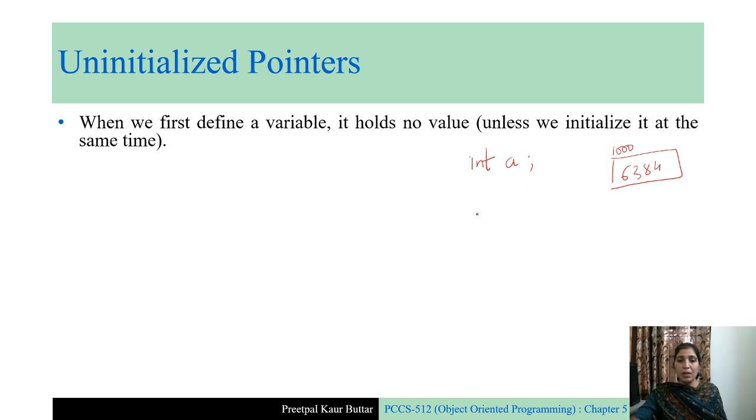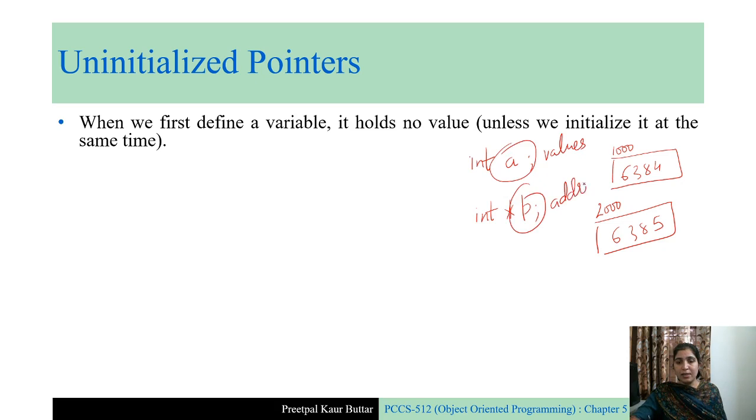But what happens when you define a pointer but do not initialize it? The same thing will happen. The pointer will be assigned some space in memory, and this pointer will also contain a garbage address, not a garbage value but a garbage address. Why? Because normal variables are supposed to contain values, but pointer variables are supposed to contain addresses.